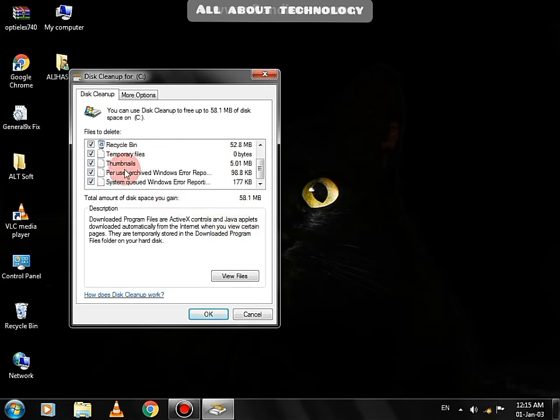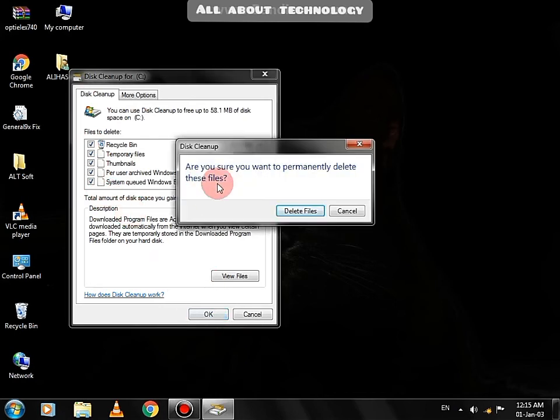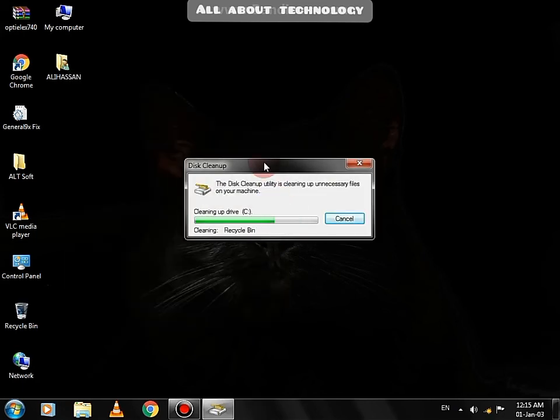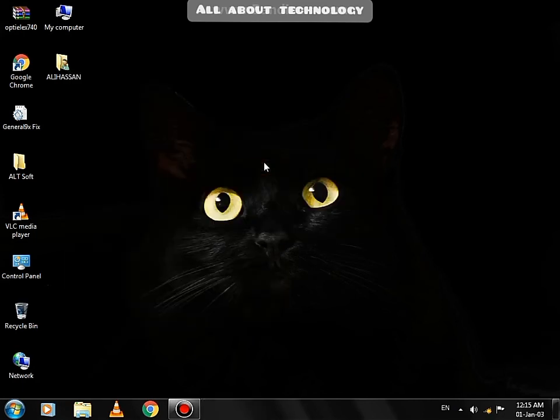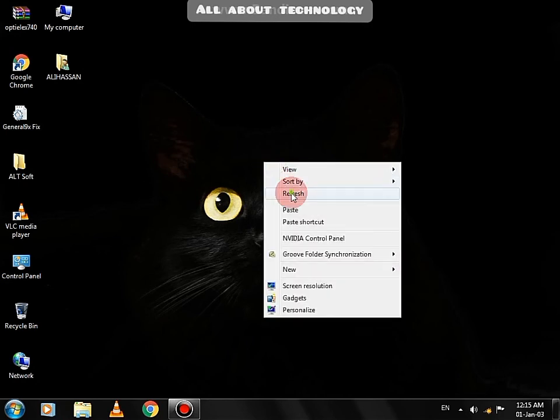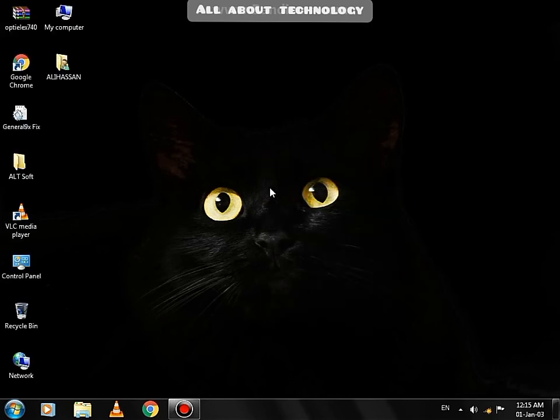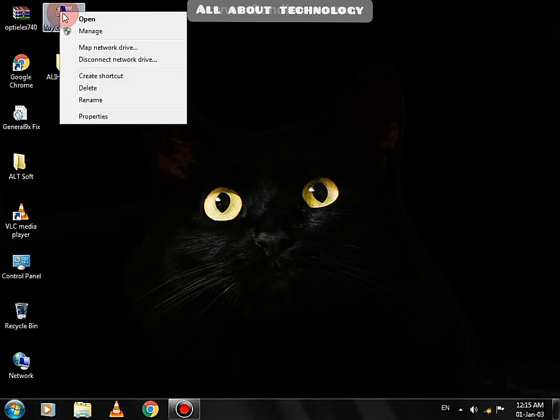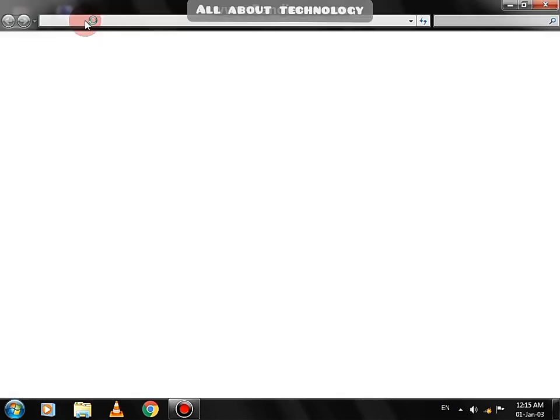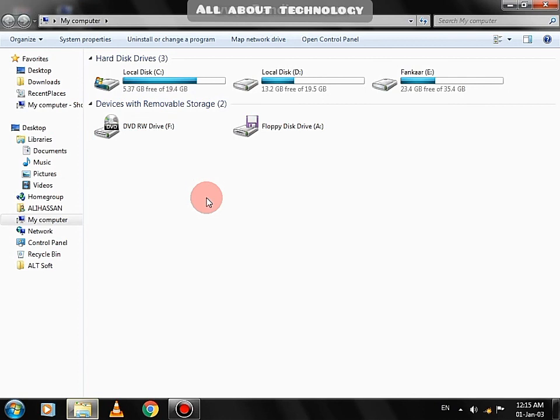Now check them all and press Enter. Click on Delete Files. And you are done. Now, let's see the local disk C. You can see, it freed up enough space.